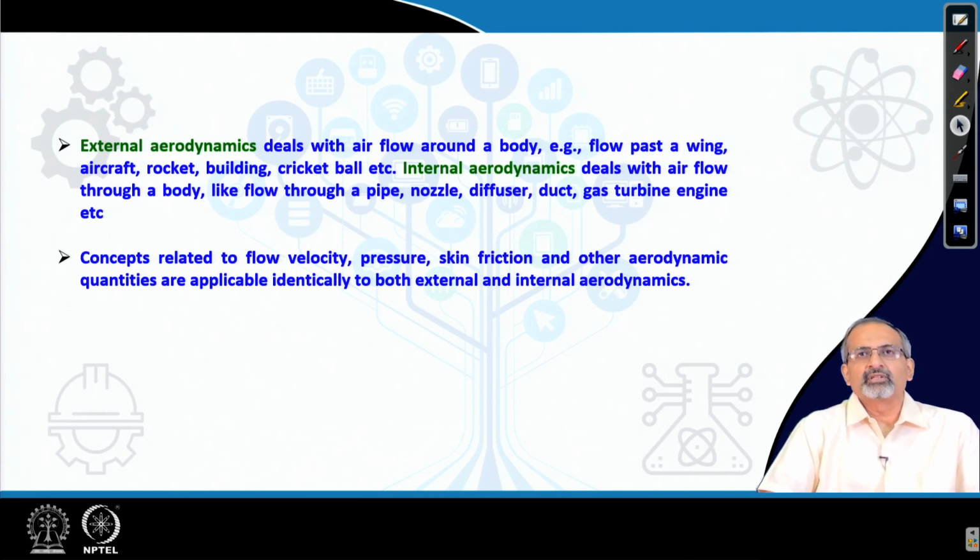Internal aerodynamics, on the other hand, deals with airflow through a body, not over a body, like flow through a pipe, nozzle, diffuser, duct, gas turbine engine and many others.